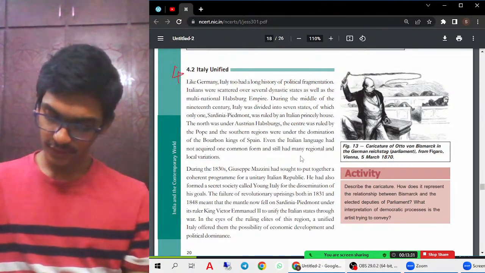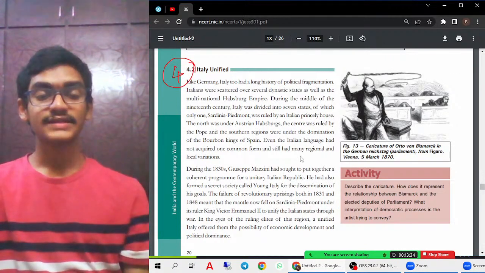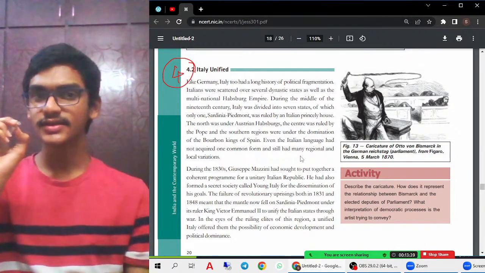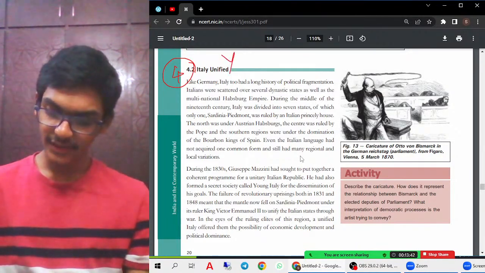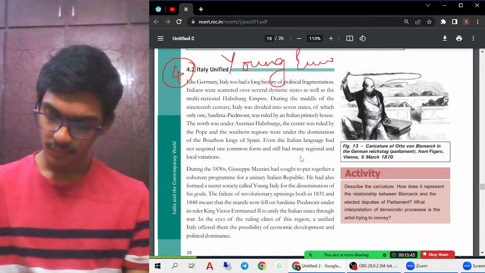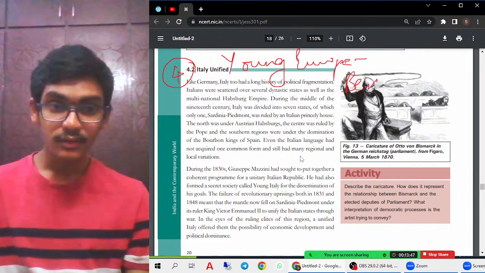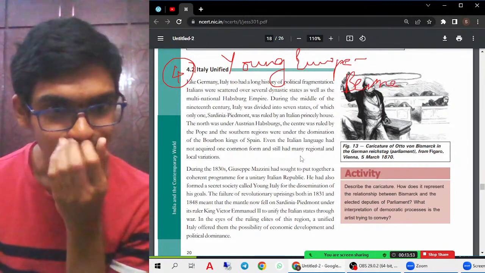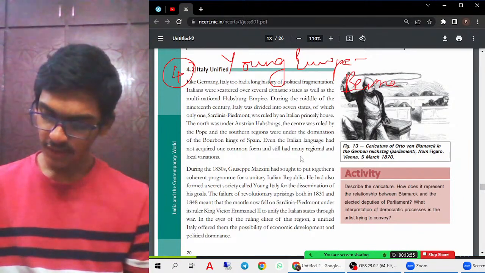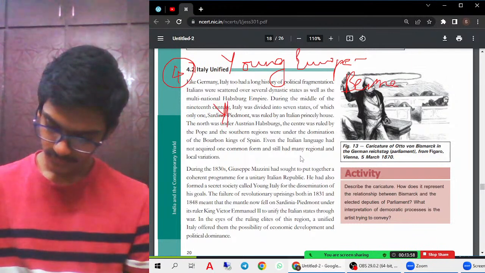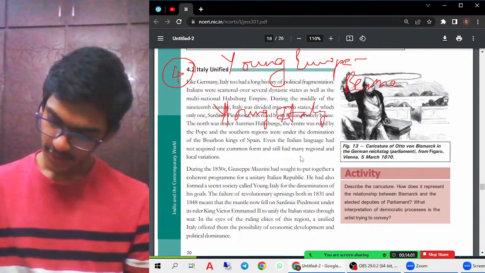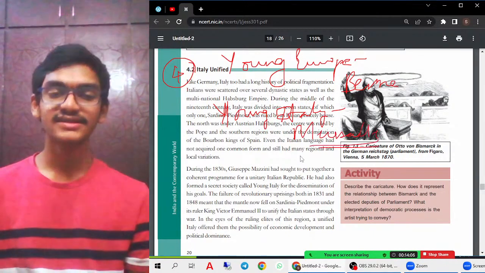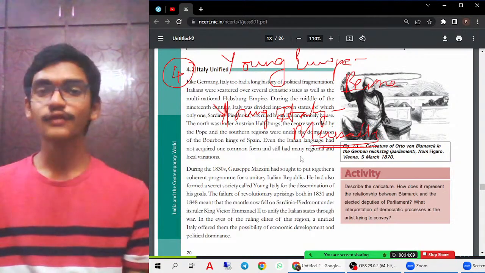Very important point, first point. In this unification process, Giuseppe Mazzini, as you know, was a leader who formed two secret societies. He formed Young Europe in Bern, and he also formed Young Italy in Marseille. So he formed these two secret societies in order to help for the unification process of Italy.